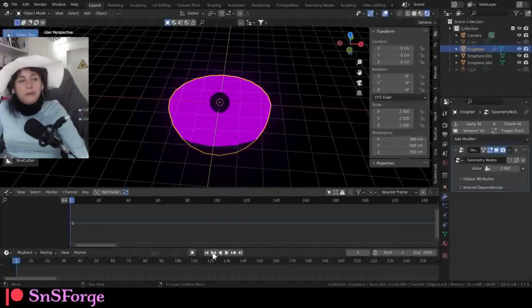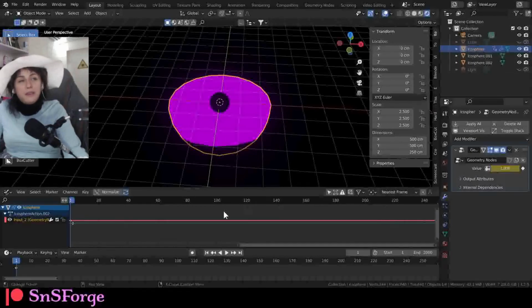Then let's re-add the value here, the audio animation, because right now we deleted it. So go over here, make sure you're at the modifier property of the first icosphere that we created.